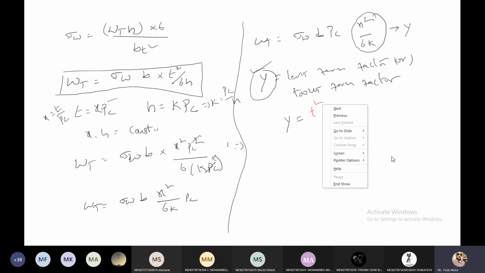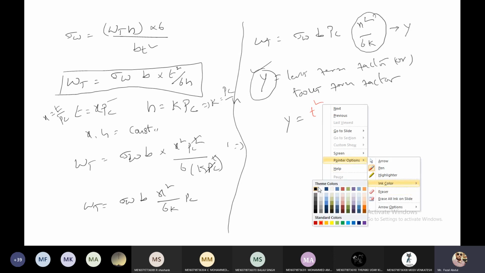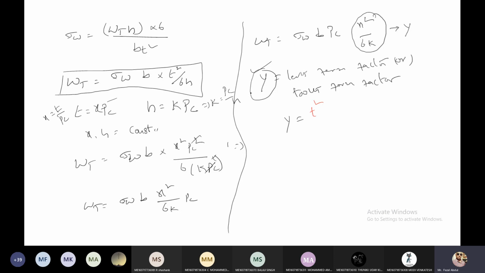t square by Pc square into h by Pc. So t square by 6 Pc cube into h.